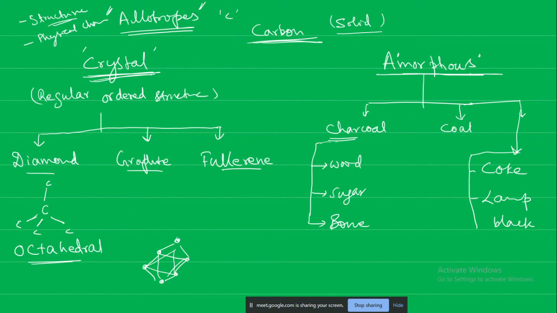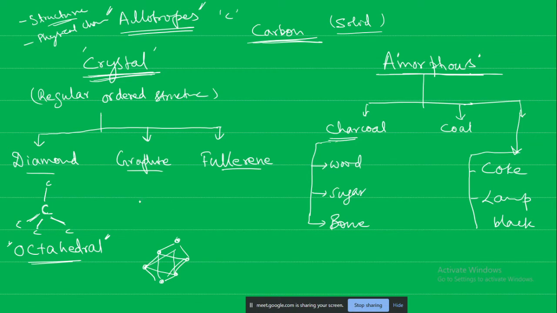Yes, sir. Now what I will suggest is, in your textbook as well as on the internet, different resources are there. You can look at how the octahedral shape of diamond is shown. You see, each carbon atom will be linked to 4 other carbon atoms. There are different ways of representation.